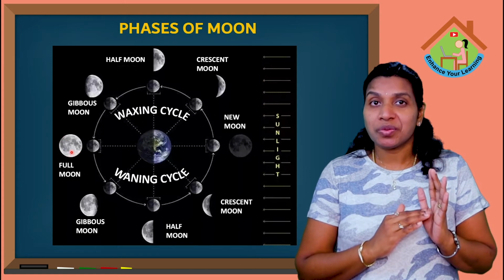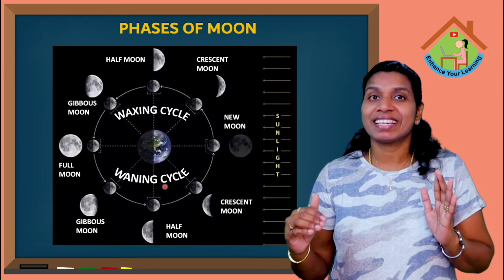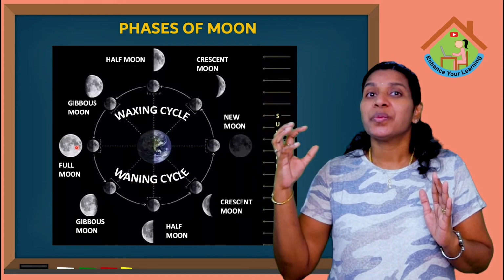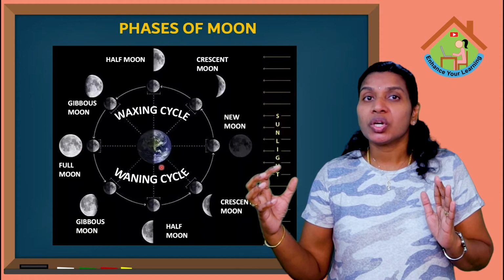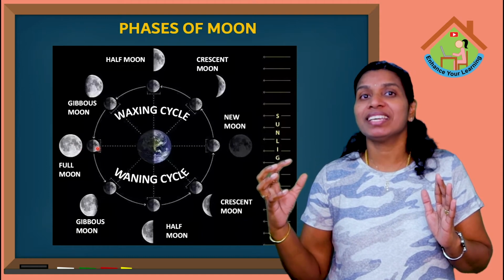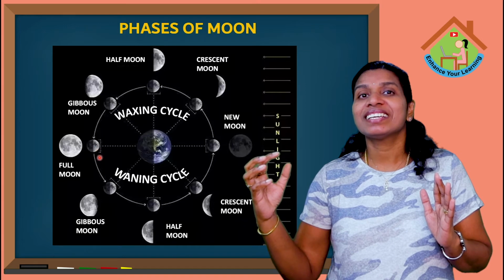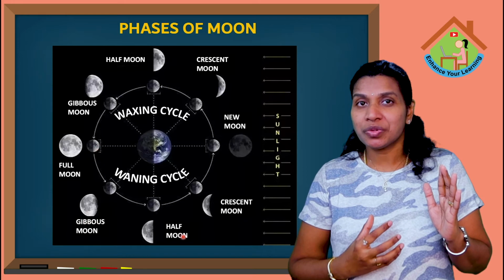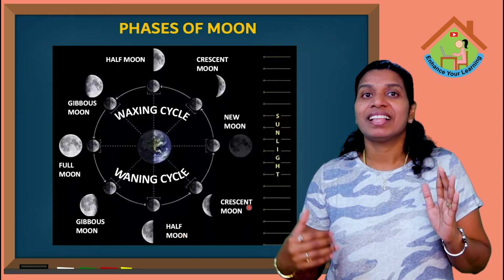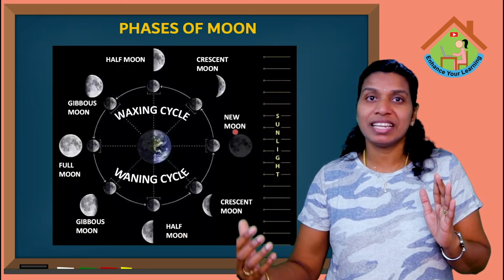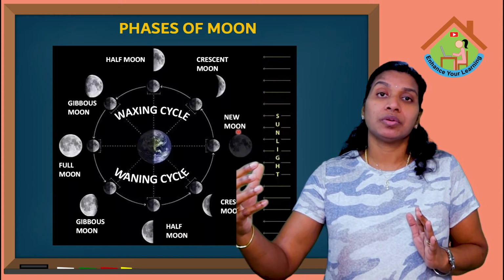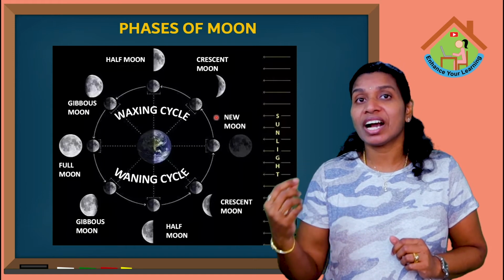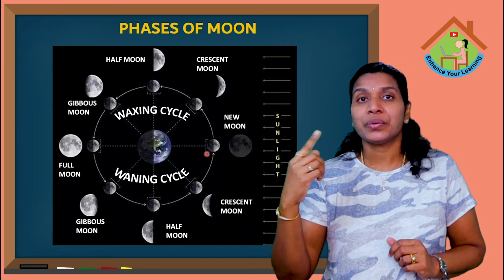After full moon, the waning cycle starts. During this waning cycle, the moon receives less sunlight from the sun and reflects in a different way. So it goes like this: gibbous moon, then half moon, then crescent moon, then again it goes to new moon. The moon takes 28 to 29 and a half days to rotate around the earth.